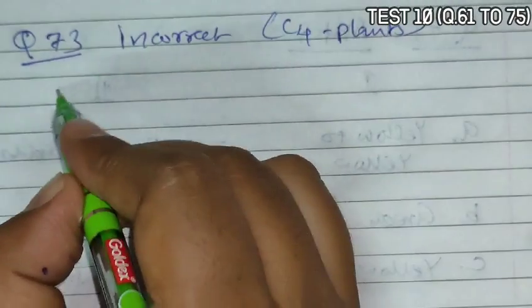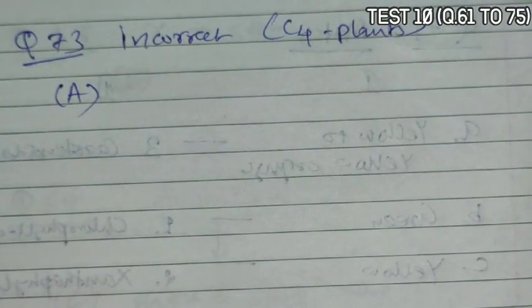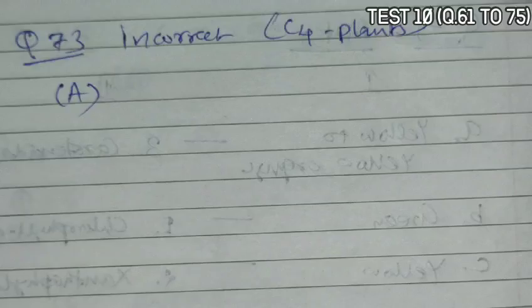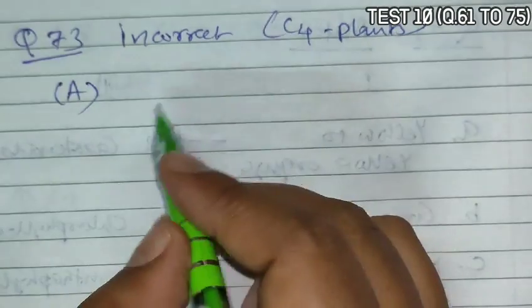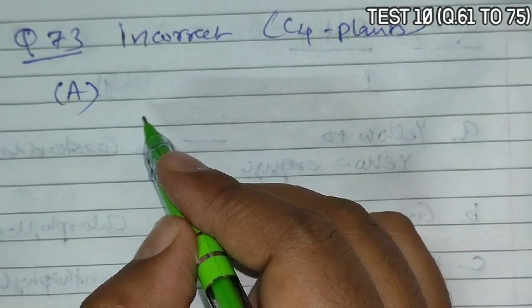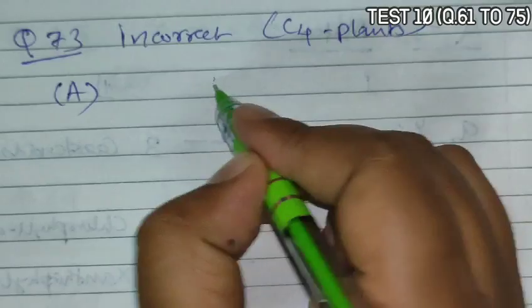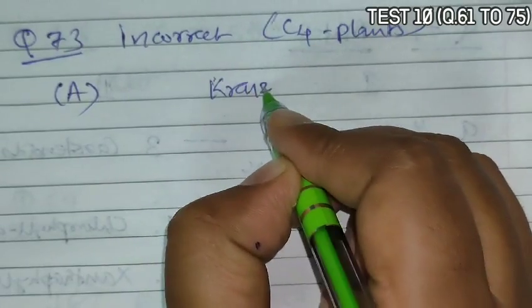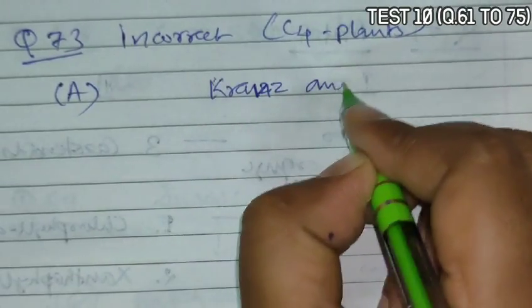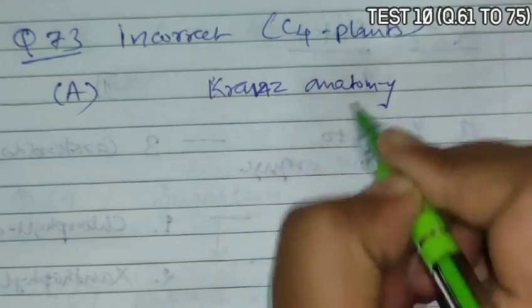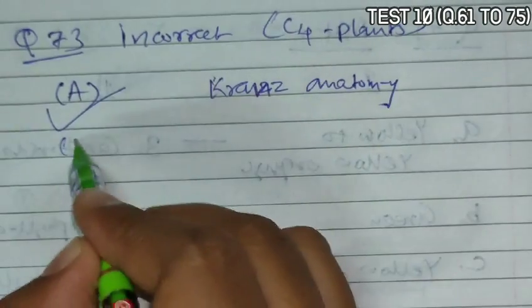So if we go on reading the statements, statement A is given as the particularly large cells around the vascular bundles of the C4 pathway plants are called bundle sheath cells. Yes, C4 plants have Kranz anatomy, and in Kranz anatomy bundle sheath cells are found around the vascular bundle, so it is correct.